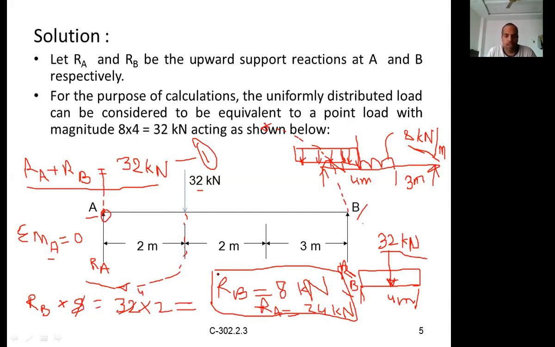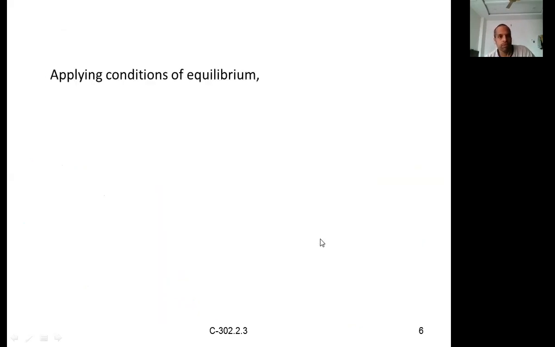If you see the problem itself, we can directly see which reaction will be more. Most of the cases you can find it out. Loads which are closer to a support, that support will develop more reaction compared to the other one. So this is how you have to calculate. Now let us see the solution.